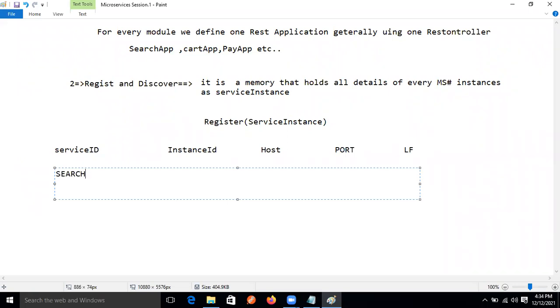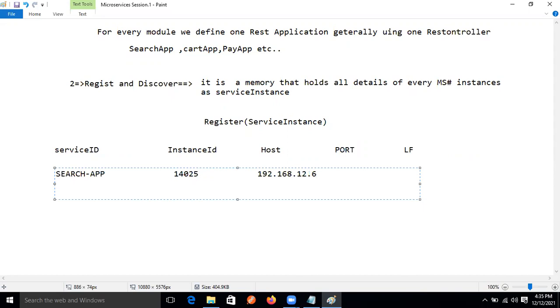Our search application is running with what instance ID? Just any number I'm giving, guys. I don't know what number our server will randomly give, but I'm assuming this number: 25. And the host ID, just what I'm giving, 192.168.168.12.6.